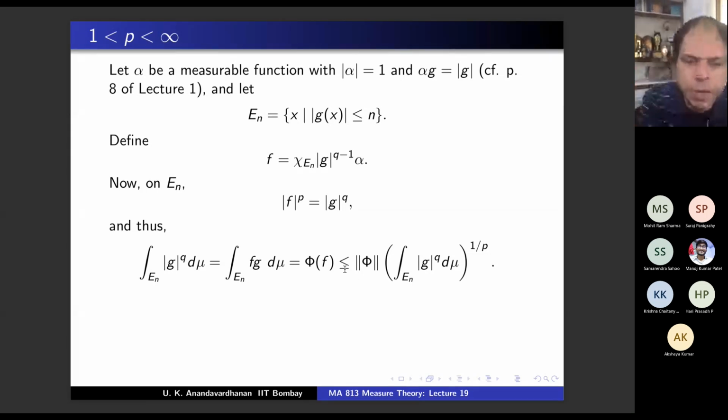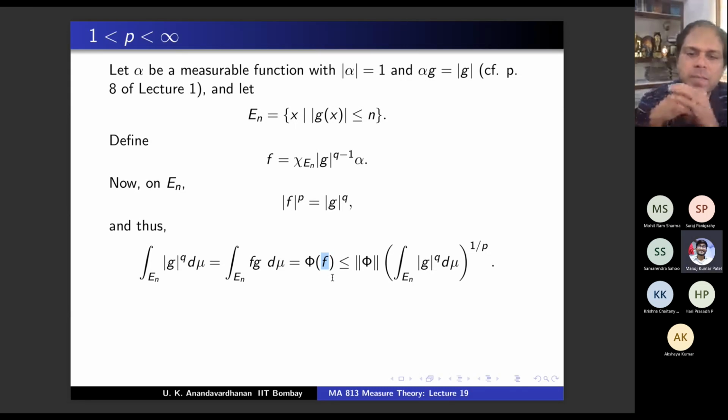And what will you get? You will get the norm of phi times the p norm of f, no? Phi of f is the same as modulus of phi of f. Why is that?